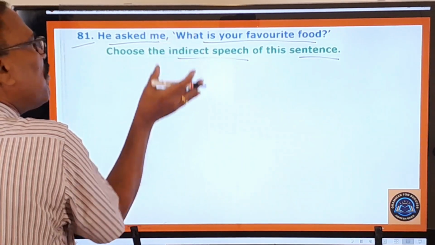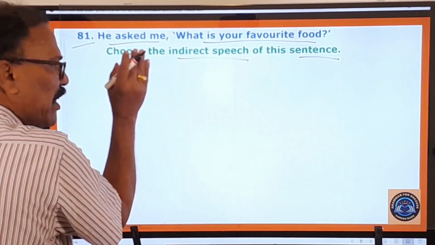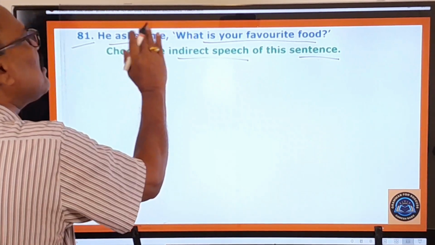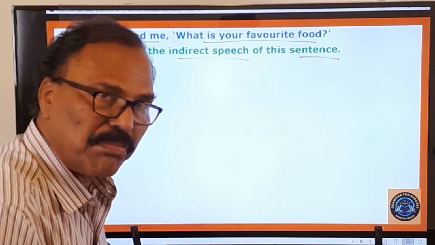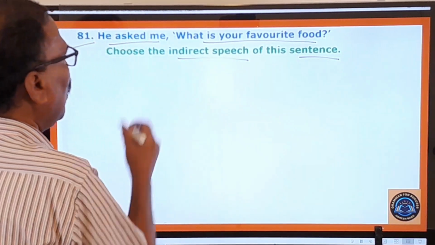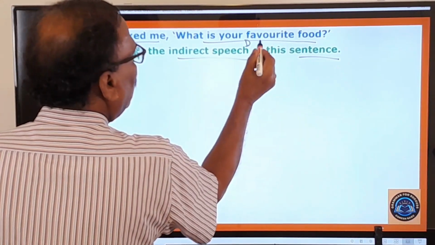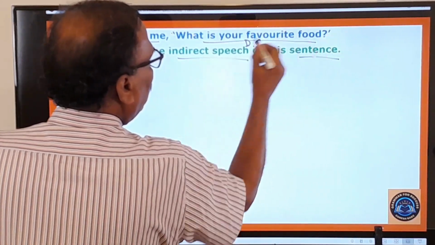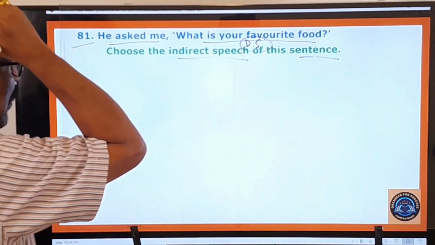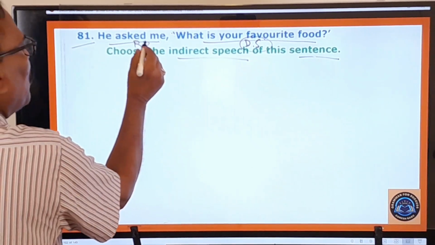So here, before we choose the correct sentence from the given options, let us change this sentence into indirect speech first of all on our own. So here, what is there? This is called the direct speech. Already I have told you that whatever the matter that is put in the inverted commas is called the direct speech, and this is called the reporting verb.